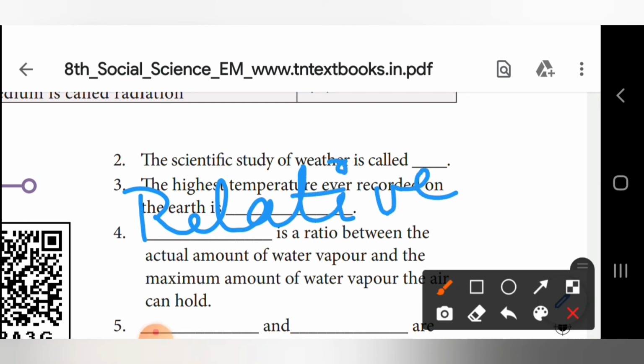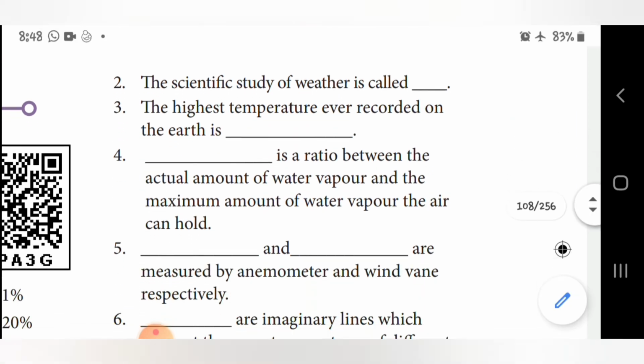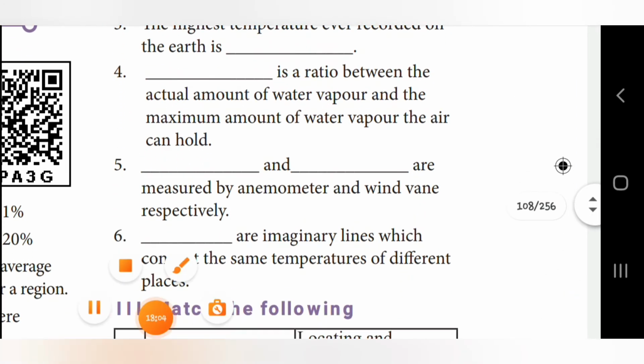What is the spelling for humidity? HUMIDITY. So fourth answer is relative humidity. Relative humidity is a ratio between the actual amount of water vapor and the maximum amount of water vapor the air can hold.